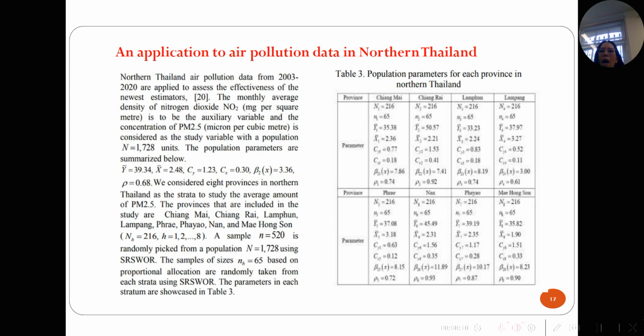Moreover, we use an application to air pollution data in northern Thailand. Northern Thailand air pollution data from 2003 to 2020 are applied to assess the effectiveness of the newest estimators. The monthly average density of nitrogen dioxide or NO2 is used as the auxiliary variable, and the PM2.5 is considered as the study variable in this study. And here are the population parameters. And we consider using 8 provinces as the data, as you can see here with different parameters.